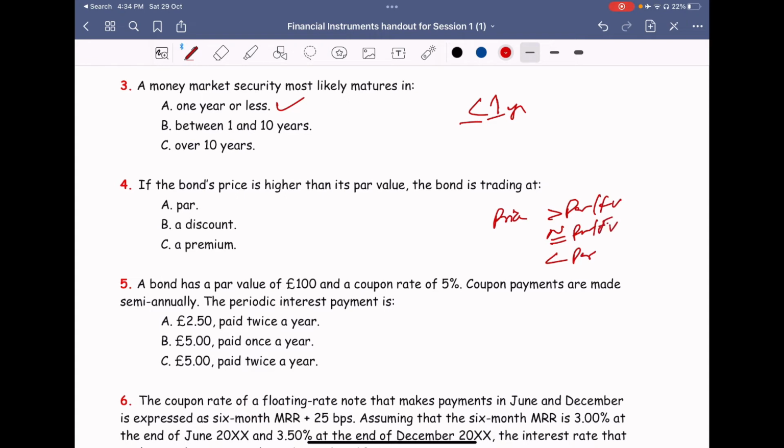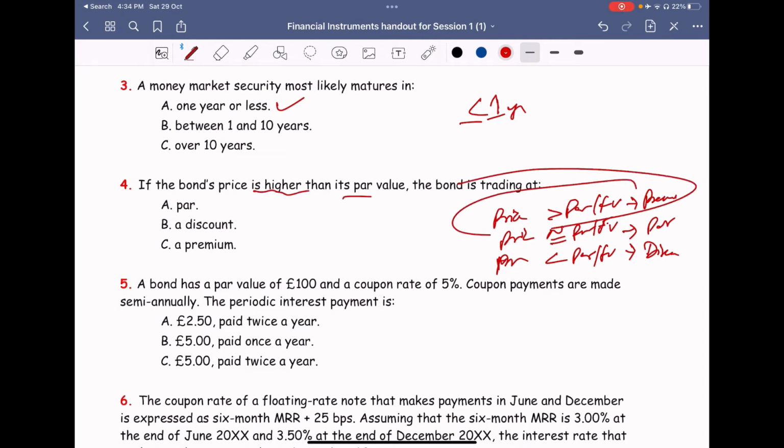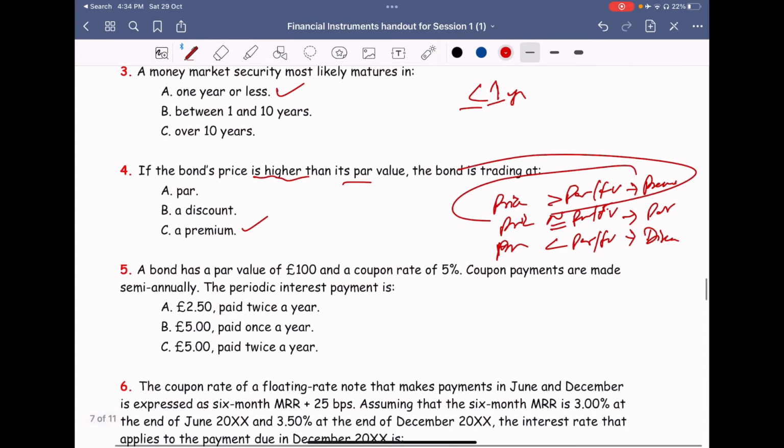If the market price is now more than face value, the bond is selling at a premium. If it is equal, the bond is selling at par. If it is less than, the bond is trading at a discount. In this case, it's higher than the par value, so it is at a premium.